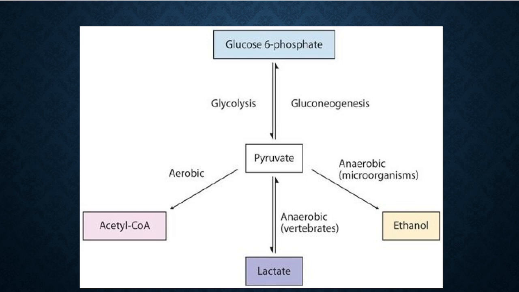In the last lecture, we discussed glycolysis, and we also discussed that the end product of glycolysis is pyruvate. Two molecules of pyruvate we get. We get two molecules of ATP and we get two molecules of NADH.